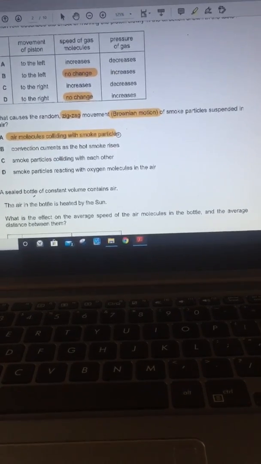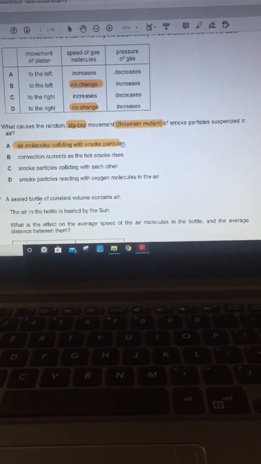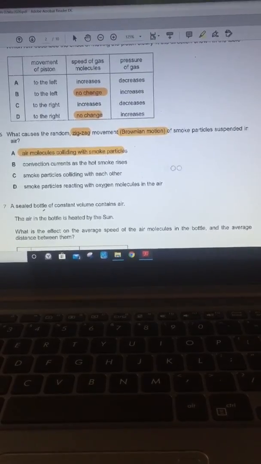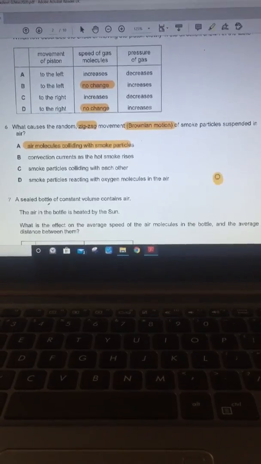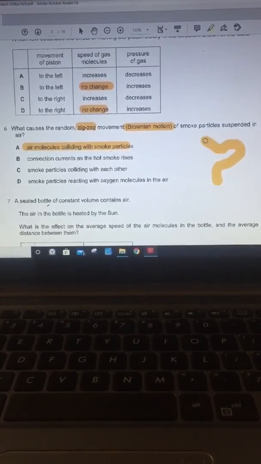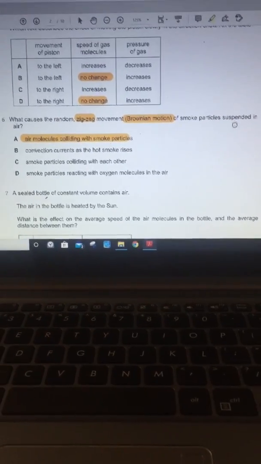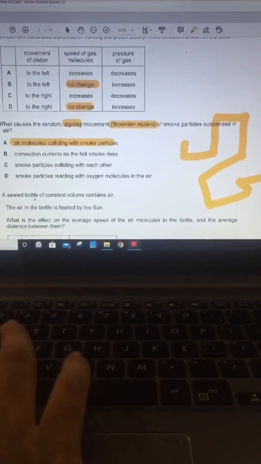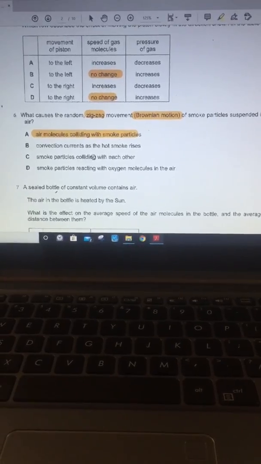Now you will study about different thermal conducting methods: conduction, convection, radiation. But once you know about convection, you will understand. In that case, the smoke molecules would follow a constant trajectory. Even if they move in zigzag, they would move upward. But there is no such necessity here. Here it could move upward one time and then move downward. It's zigzag. So if it was due to convection current, it would be only upward in direction, on average.